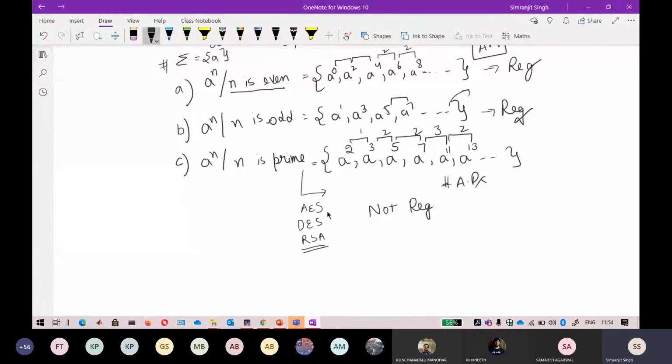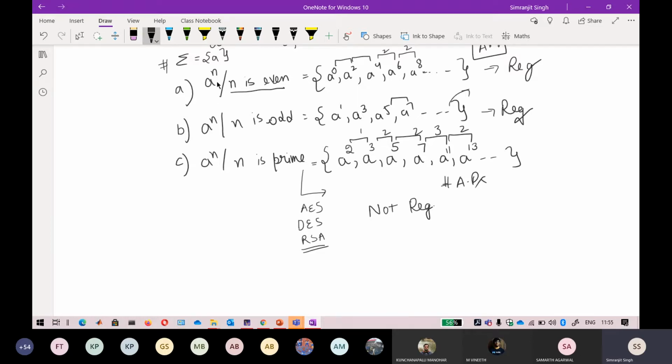Okay, just let me look at the chat box. Under any condition, a raised to power n should be regular, right? Because n is greater than 0. Vineet, the regularity of a raised to power n depends upon the condition attached to the statement.